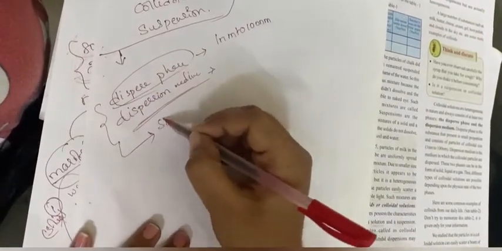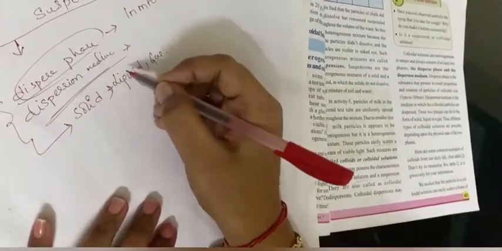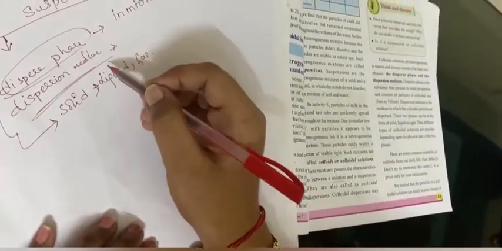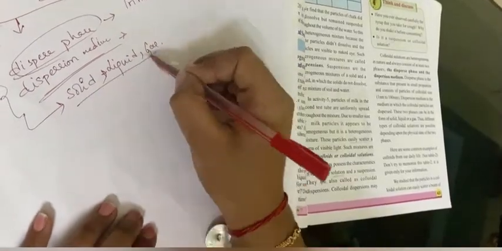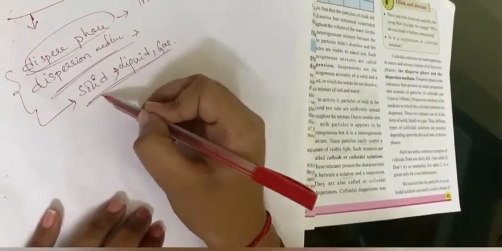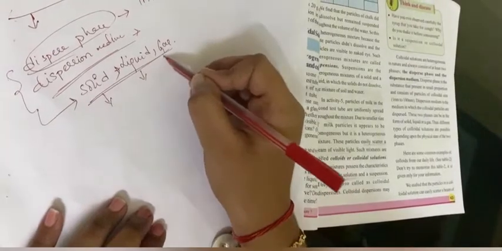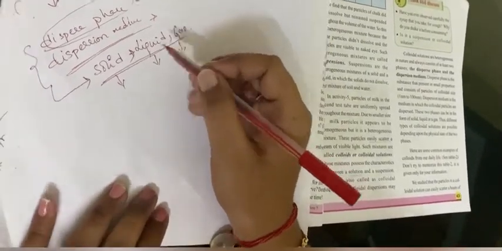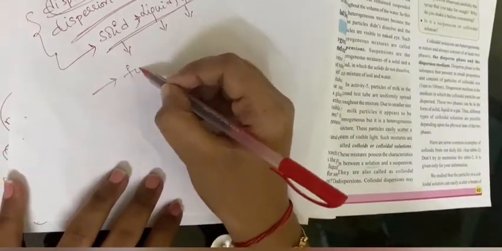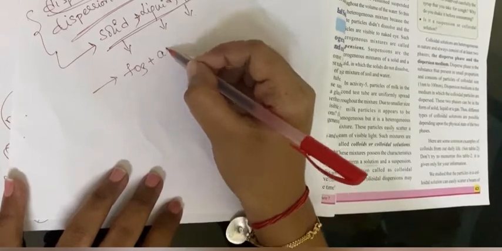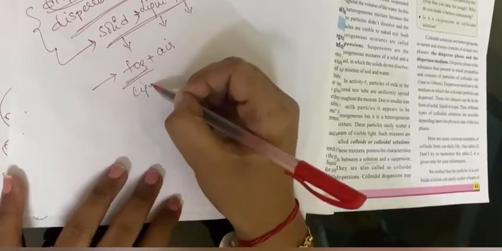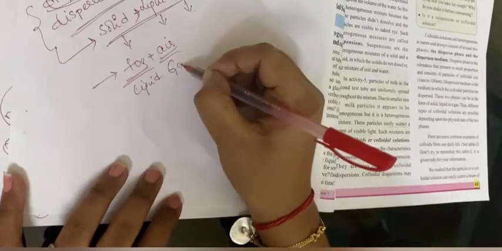These two types of substances may be, as I said, in the form of solid, liquid or gas. Okay, these types of colloidal solutions depend only upon the state, whether it is a solid state, a liquid state or a gaseous state. Let us take some examples from our daily life. For example, in winter we see fog, right? Which is a mixture with air. Here fog is in the liquid state. Here air is in the gaseous form.